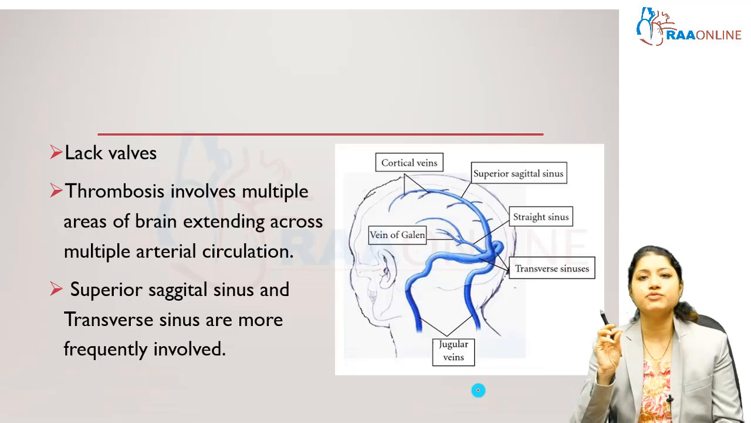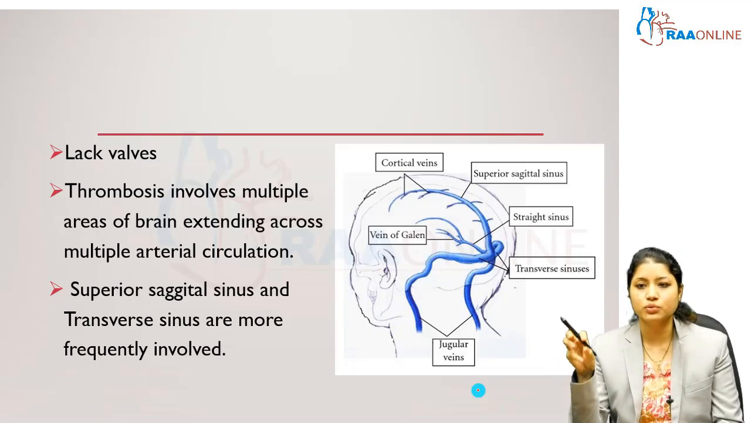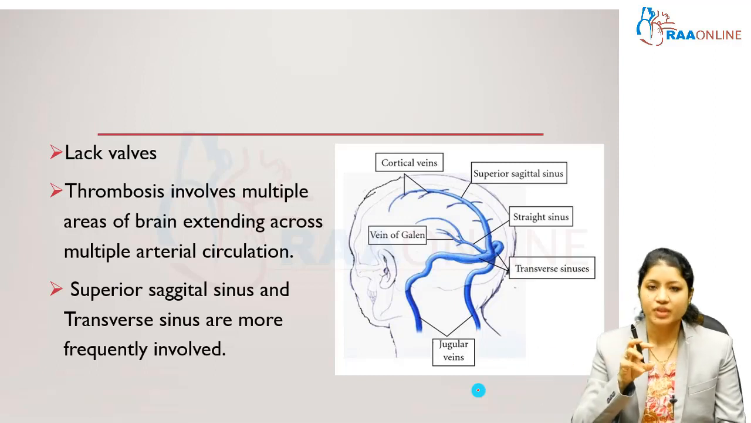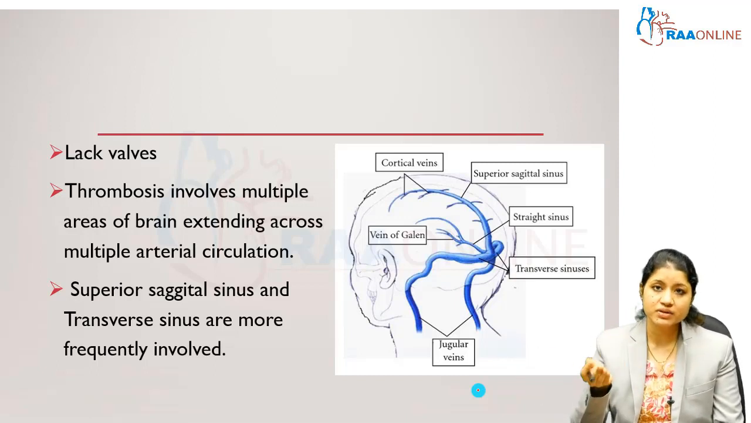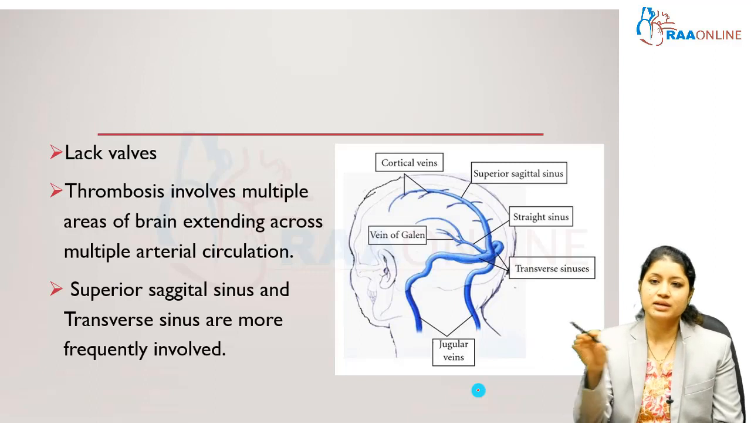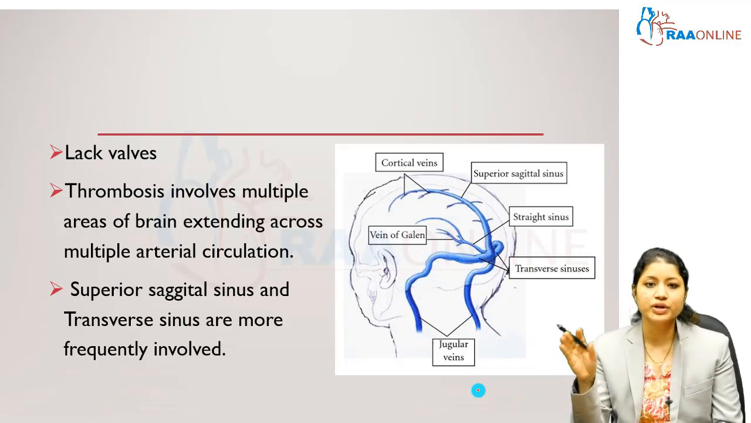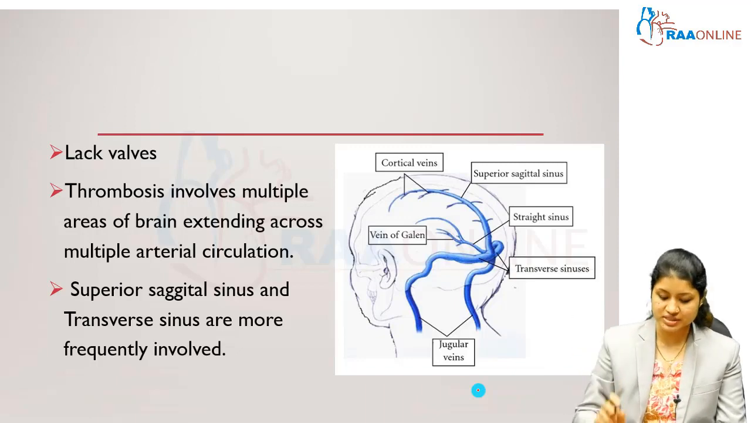For instance, if we have an arterial ischemic stroke, it is confined to the MCA territory, ACA territory or PCA territory. But when we have a cerebral venous sinus thrombosis stroke, it is not confined to a single arterial circulation. The classical presentation is that it involves multiple arterial circulations. The most frequently involved are the superior sagittal sinus and the transverse sinuses.